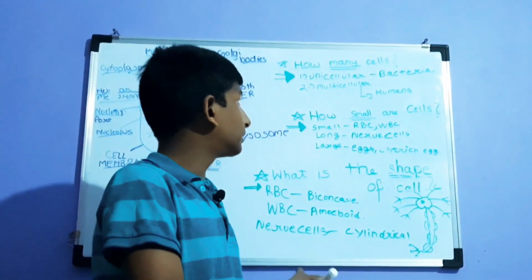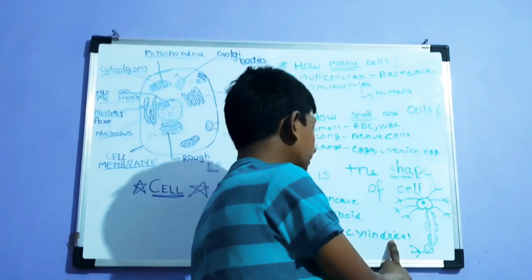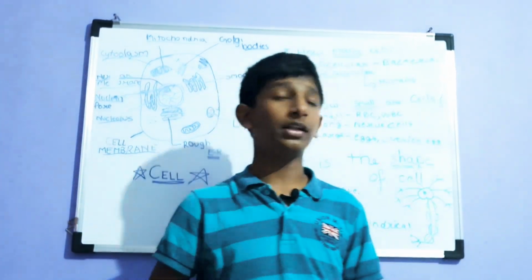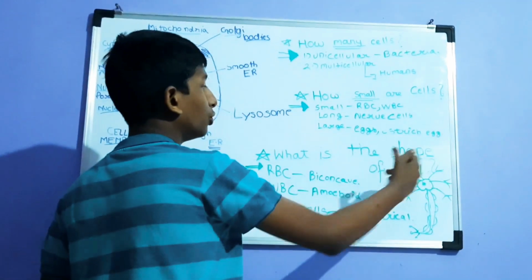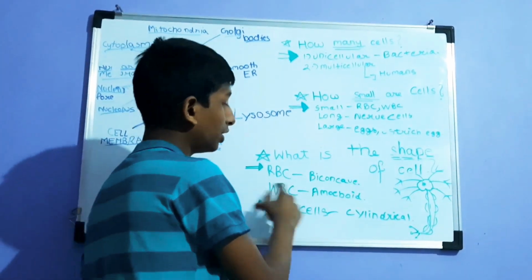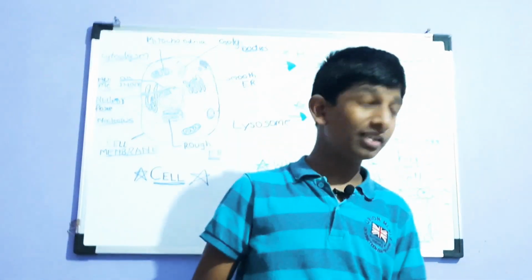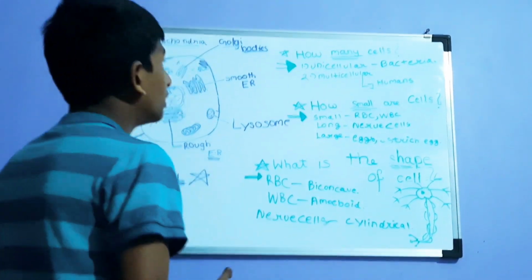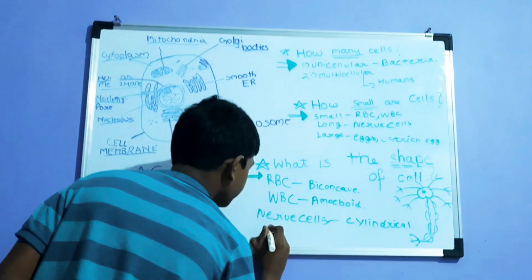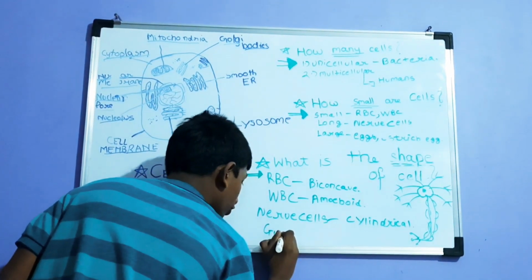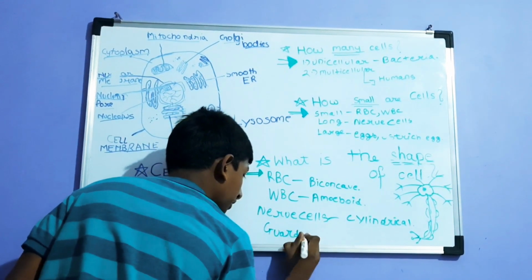It is okay. 3 points. It is cylindrical, tube-like, you can also say tube-like. Now I've told you three shapes of cells: RBC biconcave, WBC amoeboid, and nerve cell cylindrical. The fourth cells are guard cells of stomata. I'm writing guard cells.